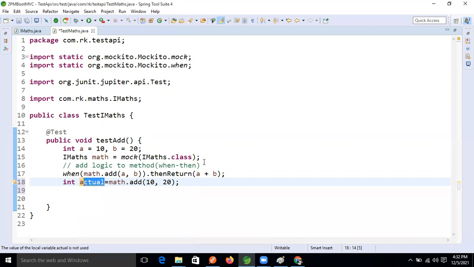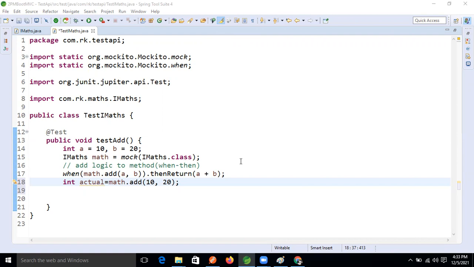One minute, guys. I'm getting confused. I will give the clear picture, don't worry. I think I'm forgetting something. Okay, no issue.